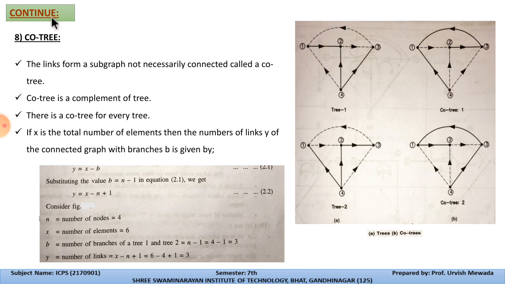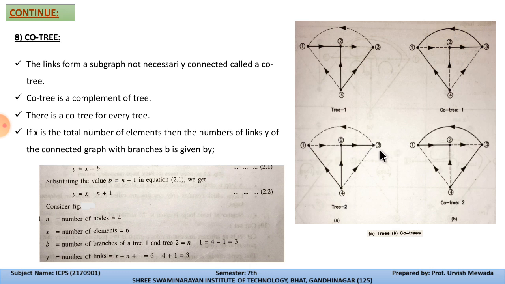As I explained, for this tree the co-tree is the remaining branches. For this particular diagram the remaining branches are 1, 2 and 3, so this becomes the co-tree of tree number 1. For tree number 2, the lines are from 1 to 4, 4 to 2, and 2 to 3.